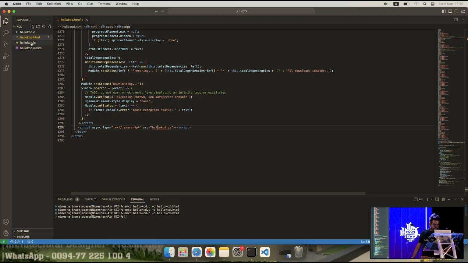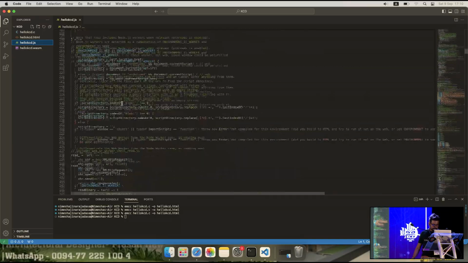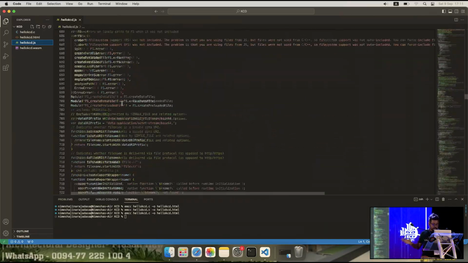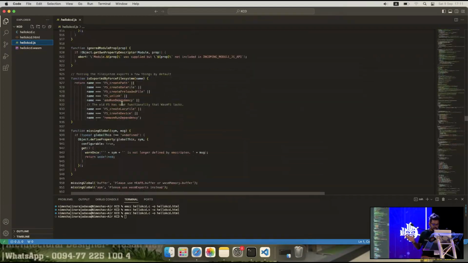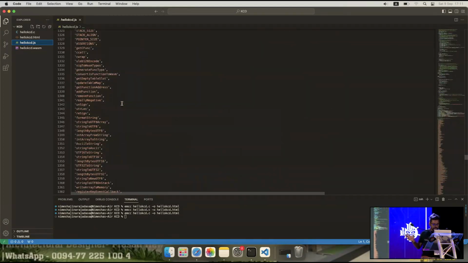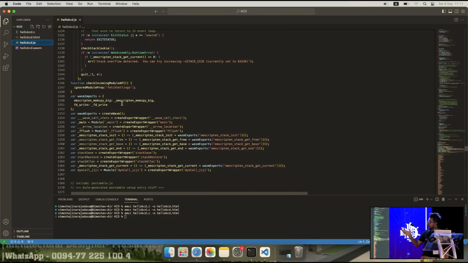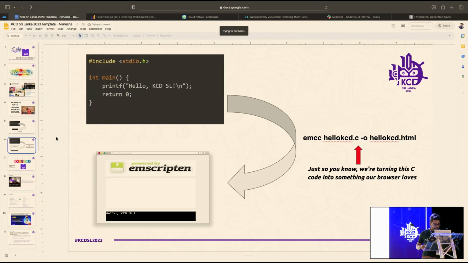If you go to this JS, this is where we include our wasm module. So this is where we use our wasm module, and that is how the output has come through. So I just wanted to give you some kind of background or introduction to what we can do with wasm. So let's go back to the presentation and see what we got there.